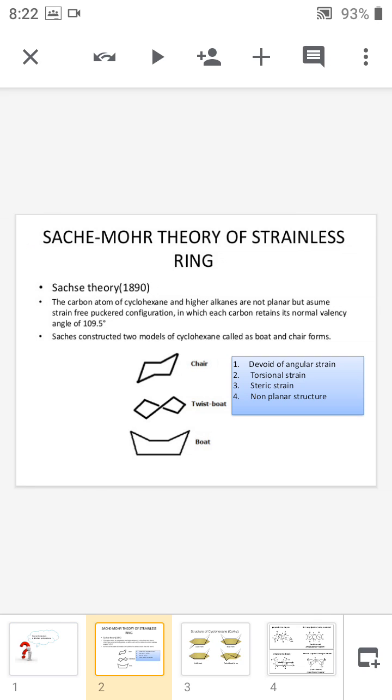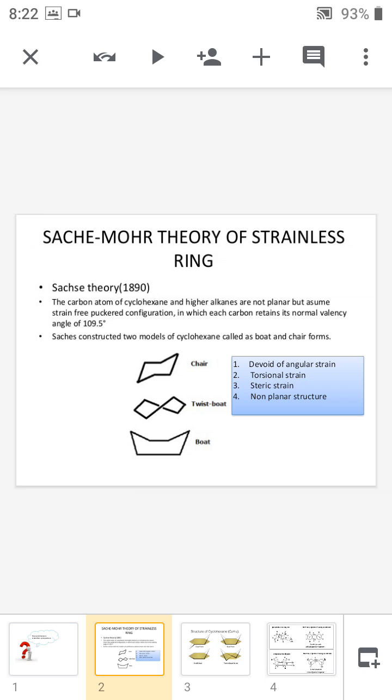According to them, this boat form and chair form are devoid of angular strain, torsional strain and steric strain, and it is a non-planar molecule. According to Sachse and Mohr, cyclohexane is devoid of angular strain, torsional strain and steric strain, and it is a non-planar molecule. Now we will discuss in detail the Sachse and Mohr theory.